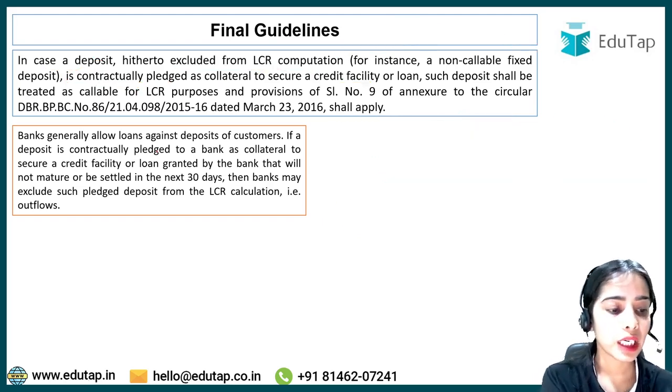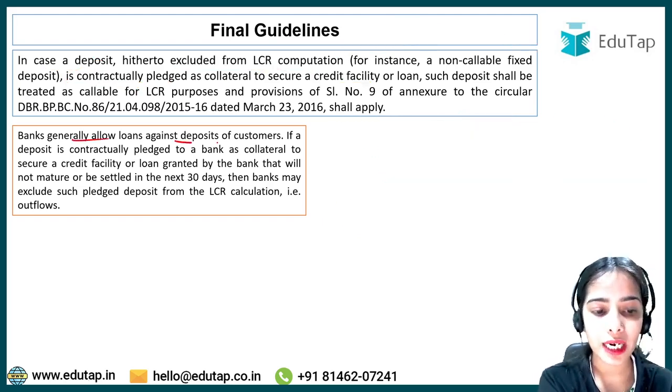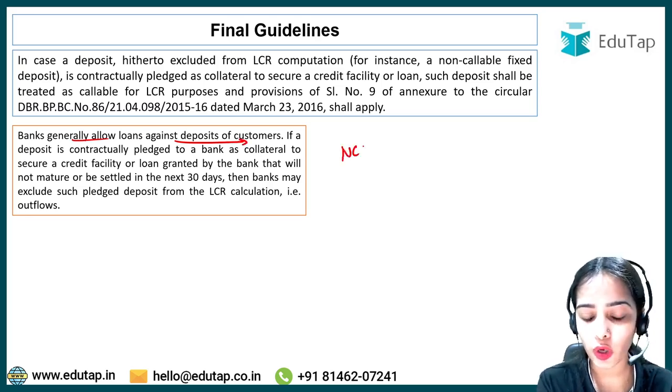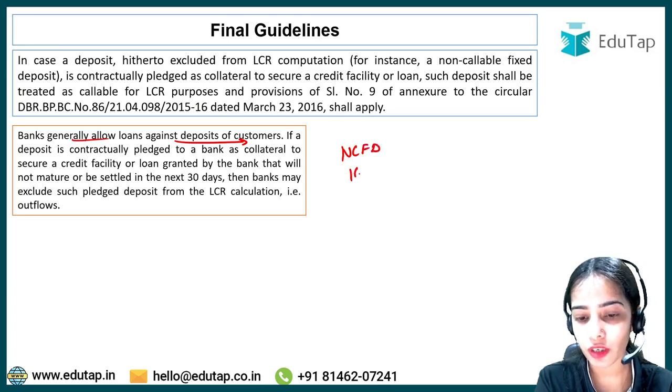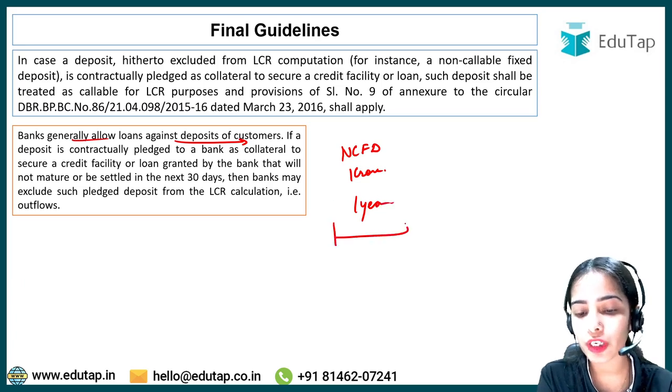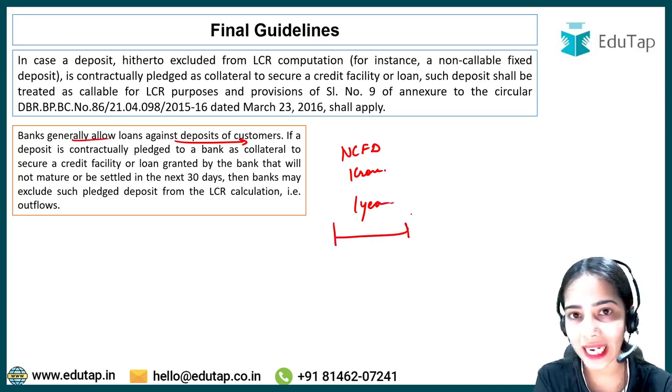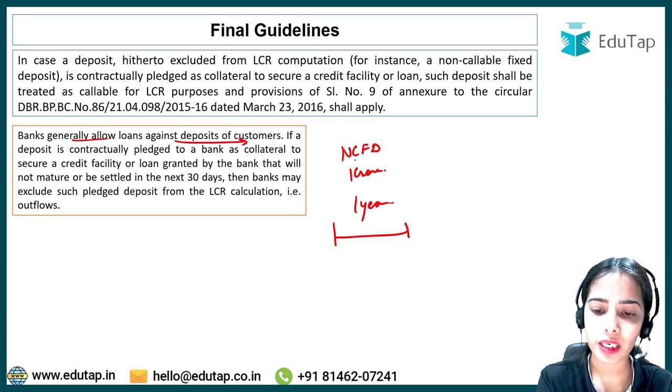So basically, banks generally allow loans against the deposits of customers. Let's say you have deposited a non-callable fixed deposit of 1 crore for a 1 year time period. Now you cannot withdraw this money before the maturity in any general case.